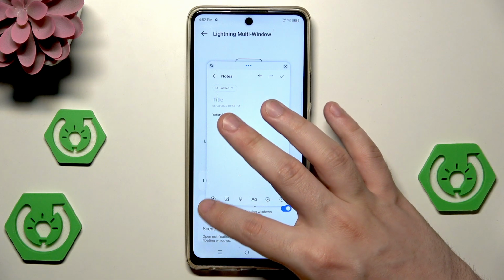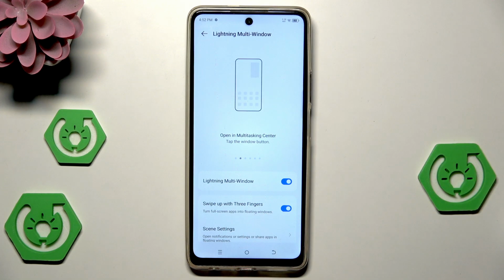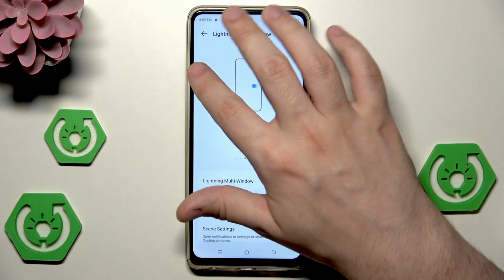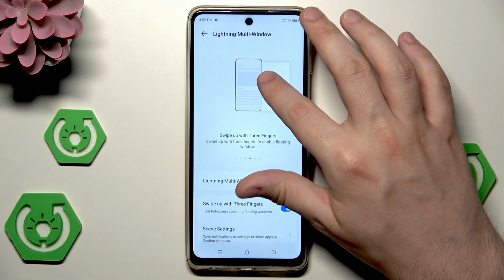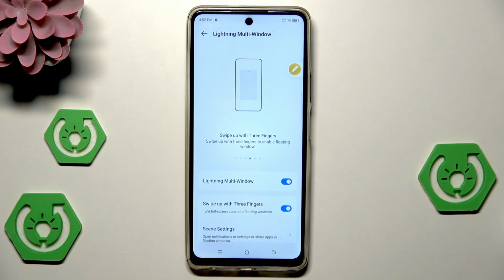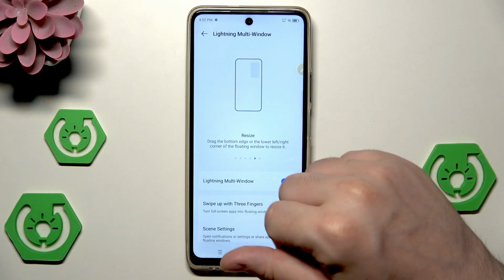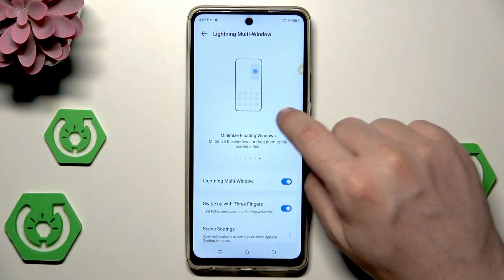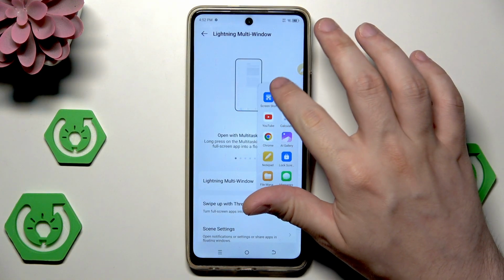To change its size, simply grab the edge and you can adjust the size. If you go to the lowest value, it will be simply minimized. Just like that. Now release your finger, and now it sticks to the edge as a minimized icon. Okay, I think that's all when it comes to that.